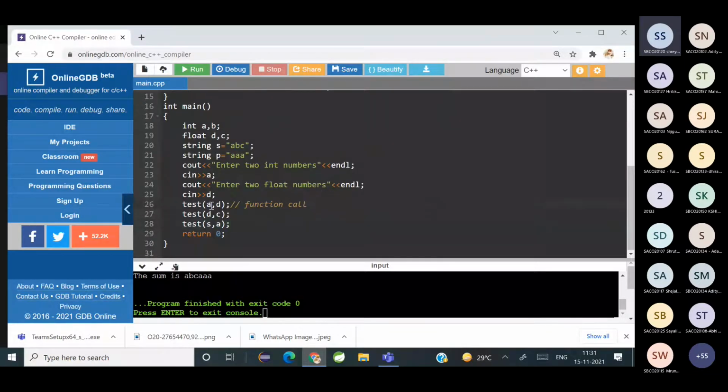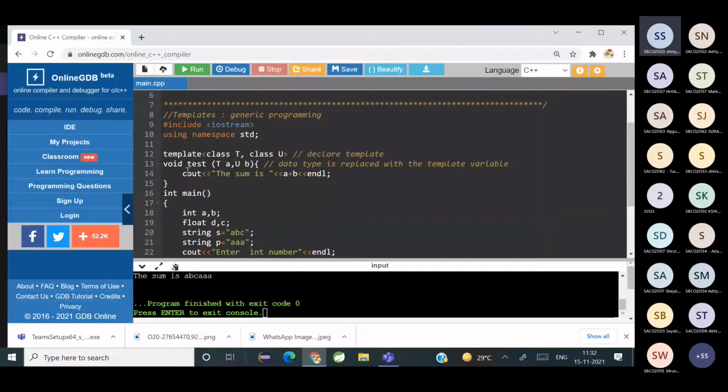What type is A here? Integer. Then what is the type of D? Float. And what is the type of S? String. Okay, fine. And here cout A.